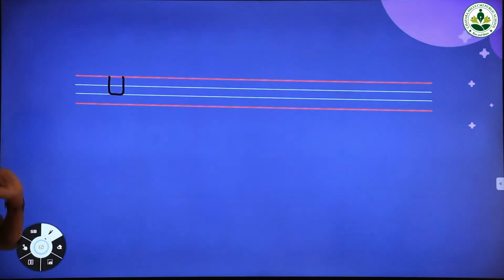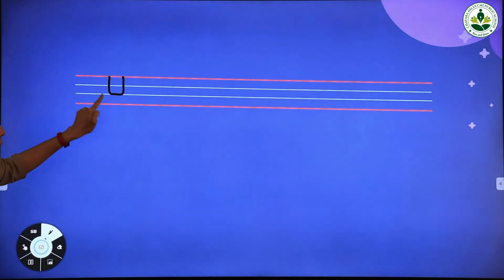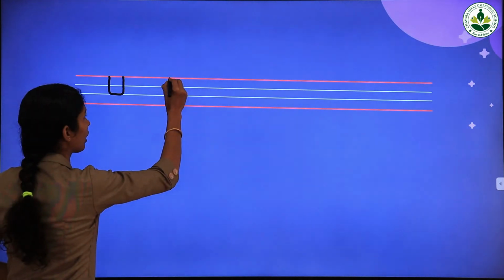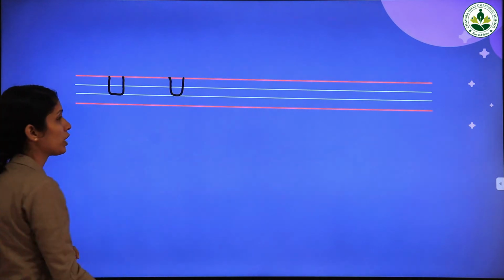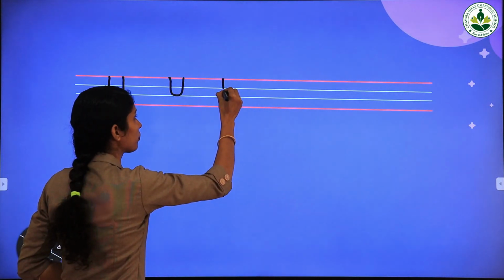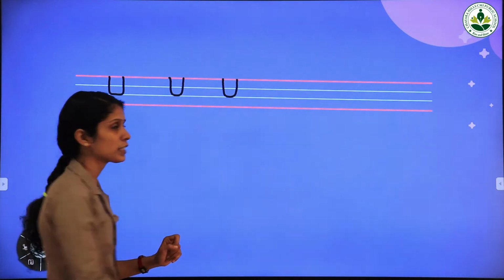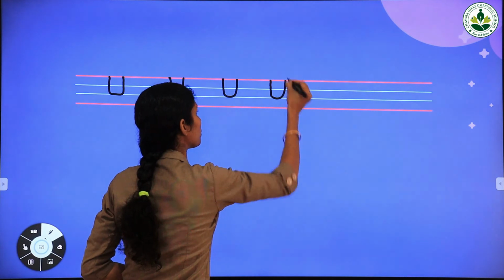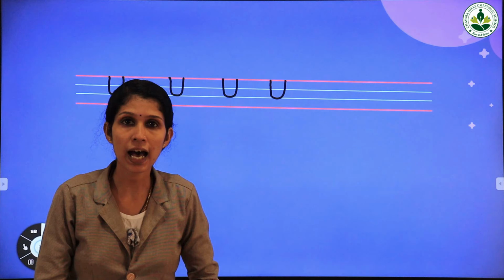Look here. Which letter is this? Capital letter U. It's like an upward open curve. Which letter is this? Capital letter U. Listen here. Capital letter U. Once more. Capital letter U. It's like an upward open curve. Once more. Capital letter U. Children, what's the sound of letter U? The sound of letter U is A.